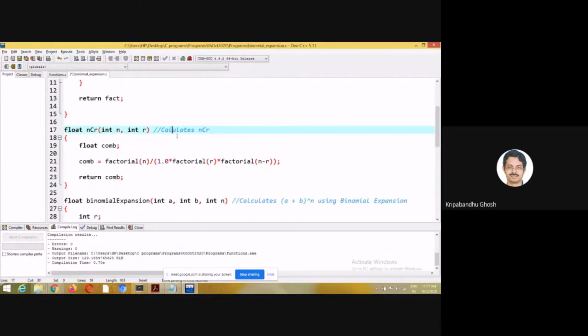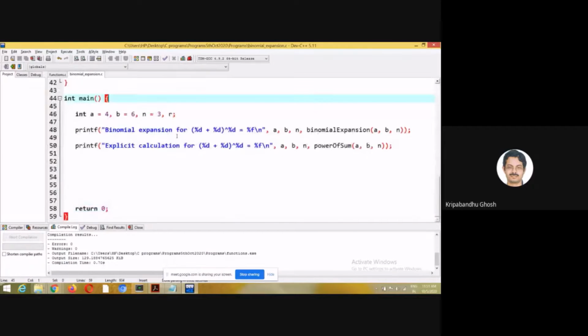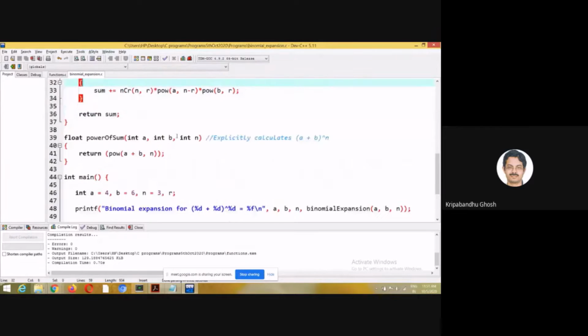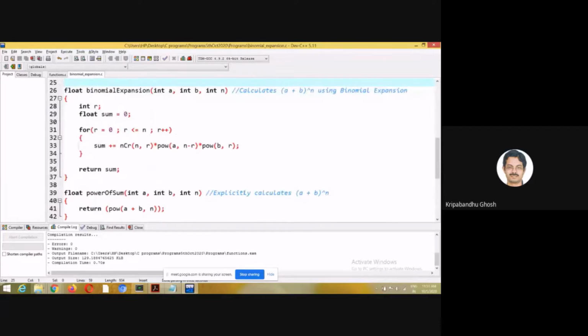But suppose if I would have given you this code, then I would have put enough documentation for you to be able to understand. So this is a code which calculates a plus b to the power of n using binomial expansion. So I discussed this while generating the pattern which I discussed last class.